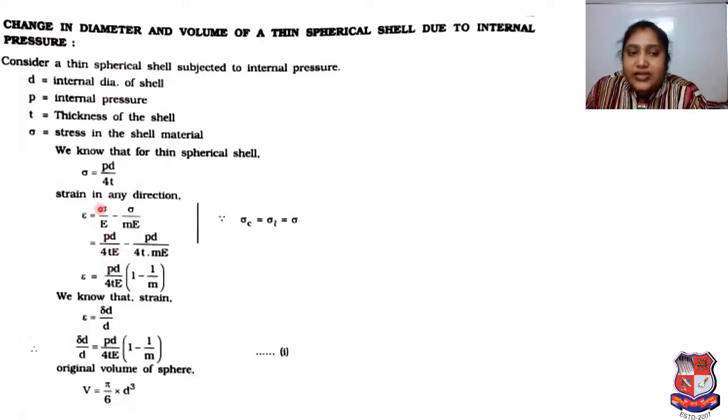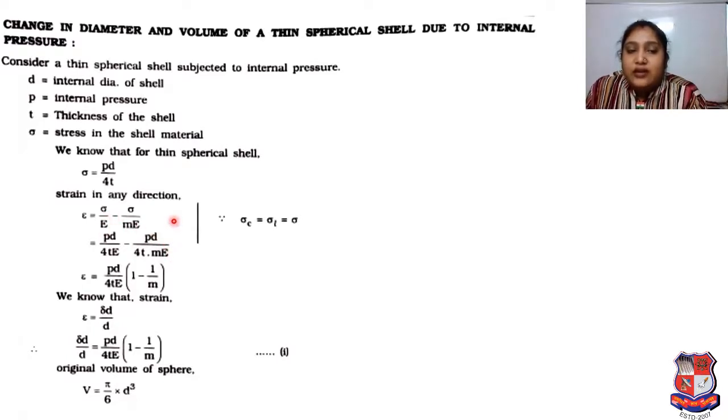We know that PD upon 4TE will be like that only. Here again PD upon 4T into mE as it is. Okay. So strain is equal to sigma upon E minus sigma upon mE. We just put the value of sigma upon E as it is, and sigma upon mE as it is.